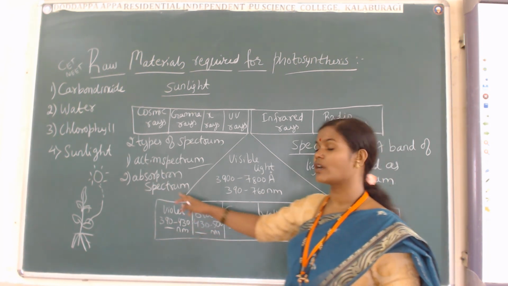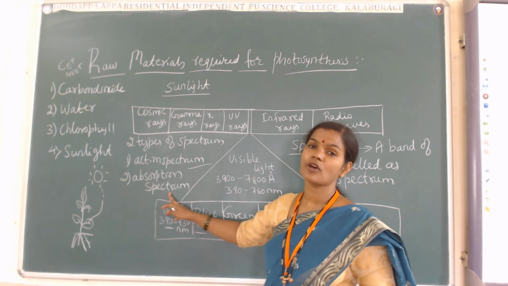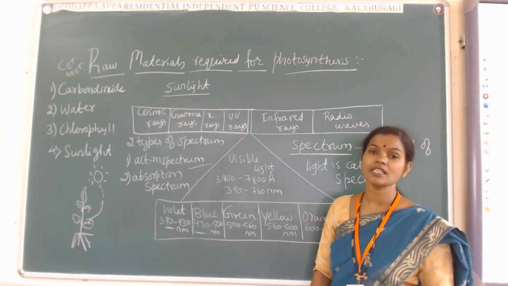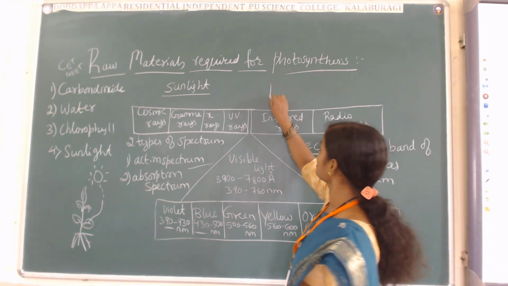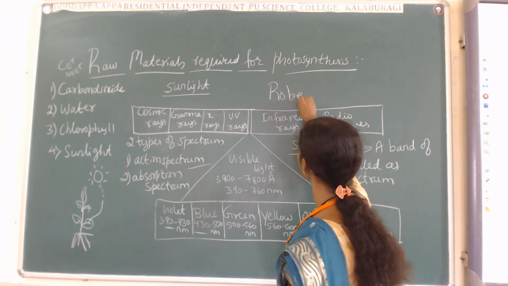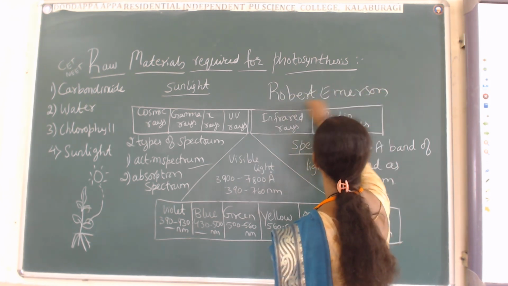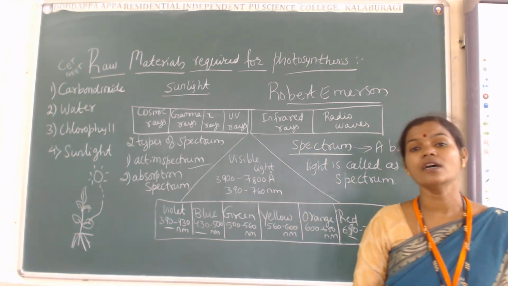That is why it is called absorption spectrum. And the complete spectrum concept has been given by the scientist called Robert Emerson. Robert Emerson is the name of the scientist who has given the complete concept of the spectrum.